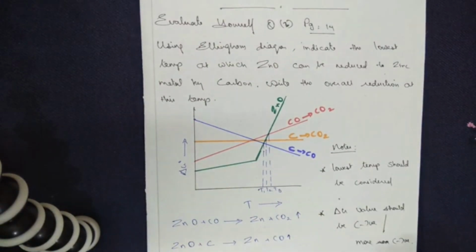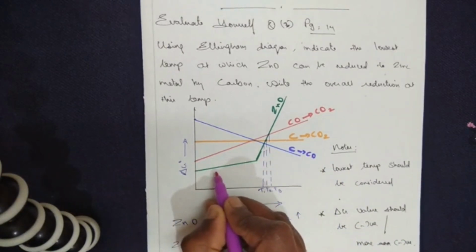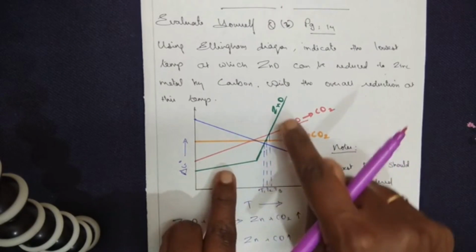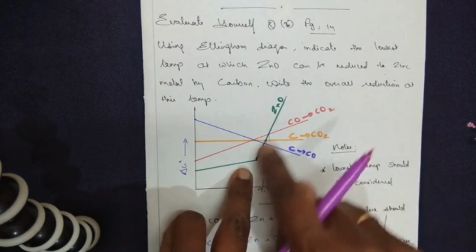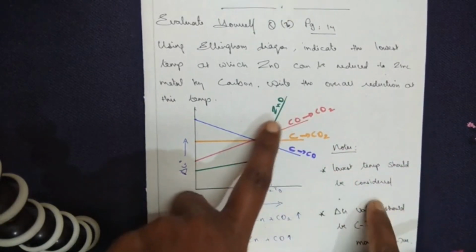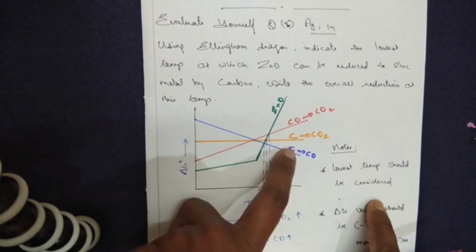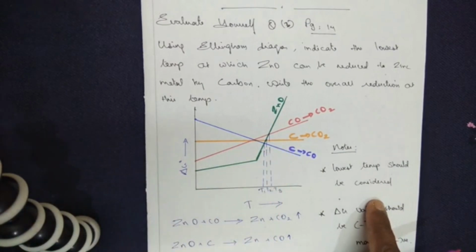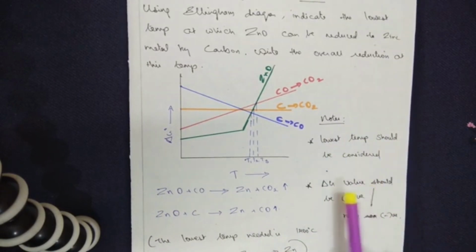What you have to remember is, now all the 3 curves I've got. My metal of interest is zinc oxide. I told you the metal can be reduced by the lower graph. Below zinc, all the three curves happen to be in the lower line: that is carbon monoxide, carbon and carbon. All the three curves are below. Now between the three, you have to select which one gives you the most negative value, and the temperature is also low. So two conditions you need to remember: the lowest temperature should be considered and delta G value should be negative or more negative.